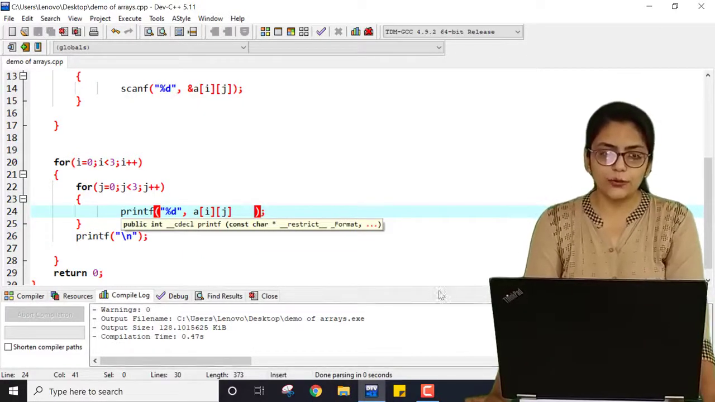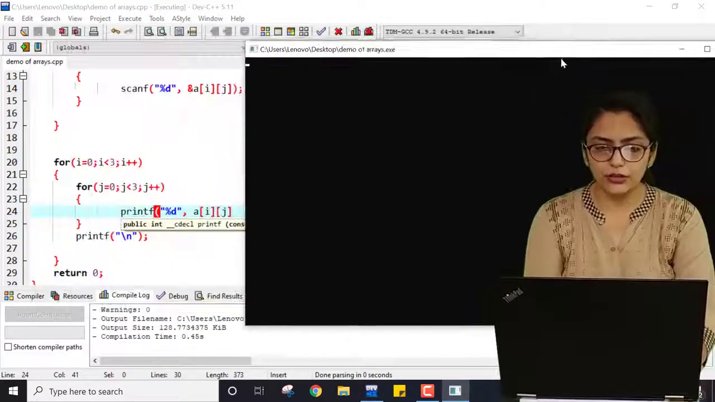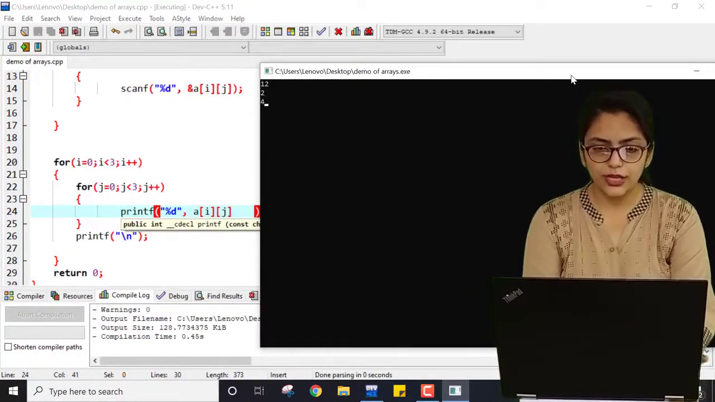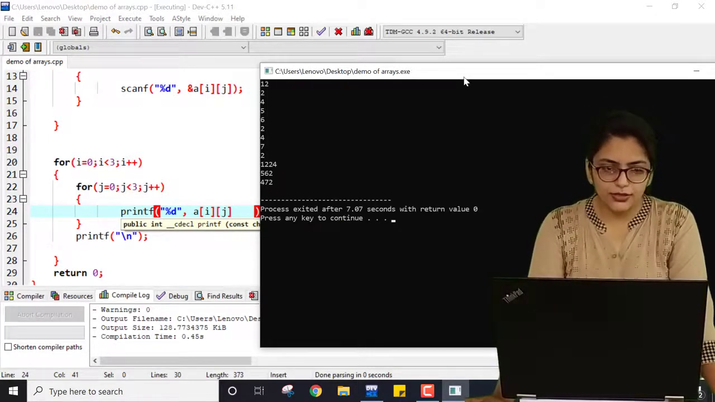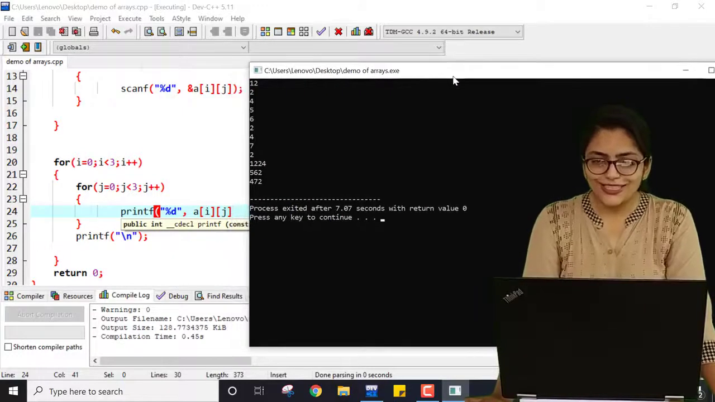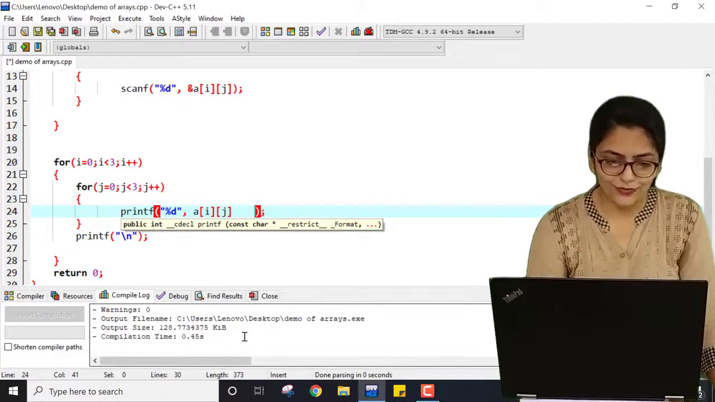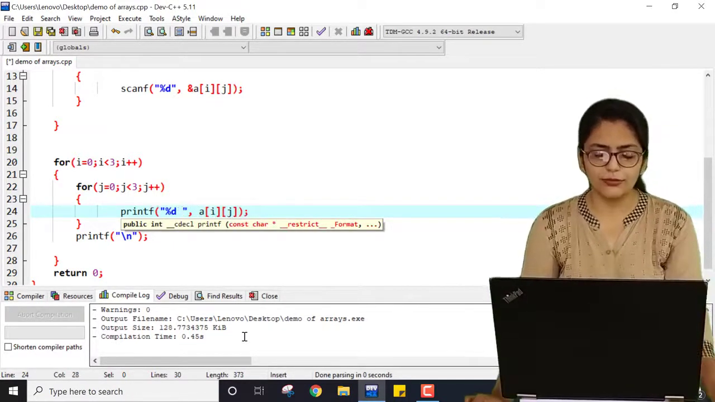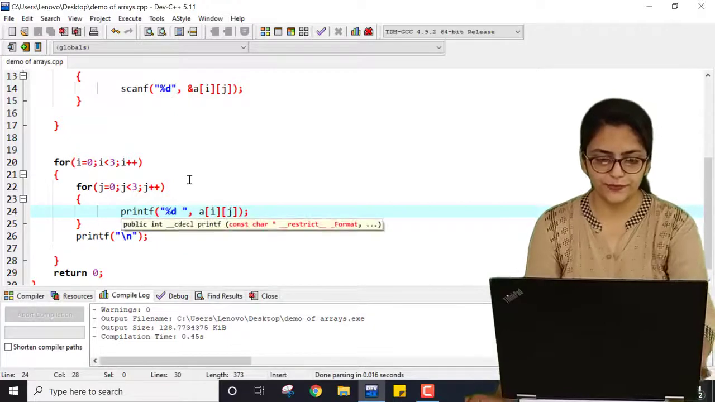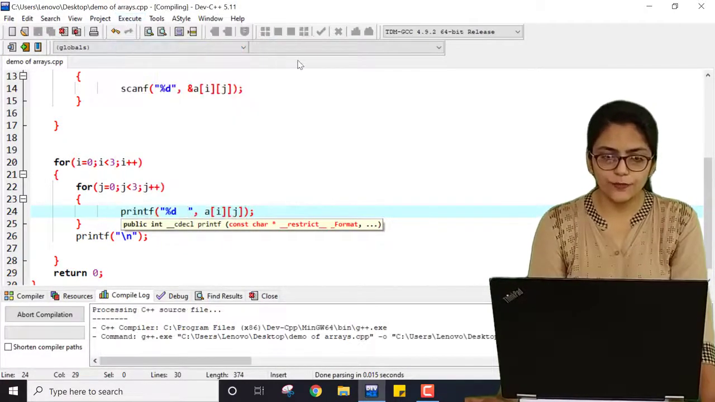If I save this program, compile it and execute it, and randomly add 1, 2, 3, 4 and so on, you can see it is not printing well. Why? Let me see what mistake I have done. I do not need to give a tab over here; I need to give a tab over there. I am not giving a tab, I am just giving 2 spaces instead of a tab. Let me compile it and execute it.